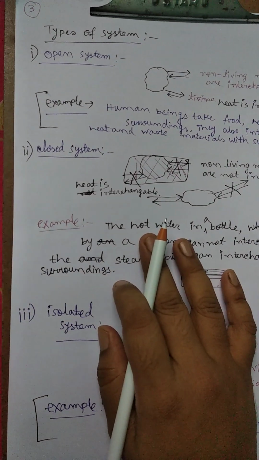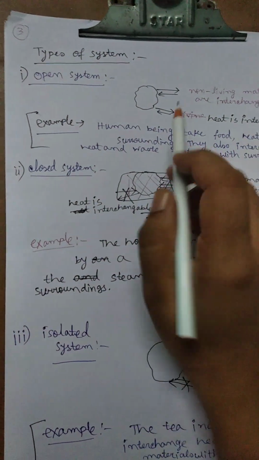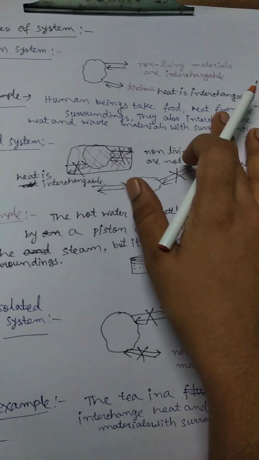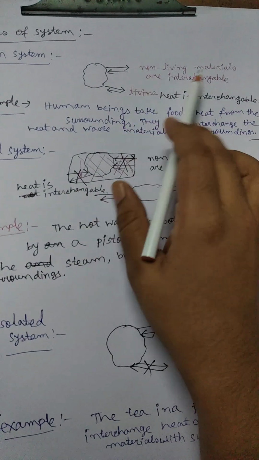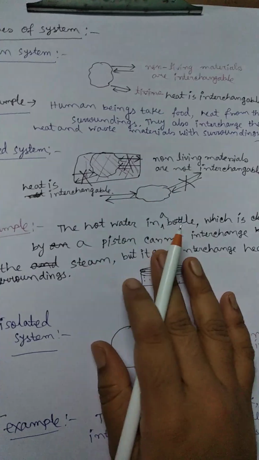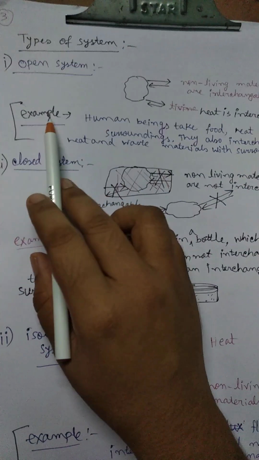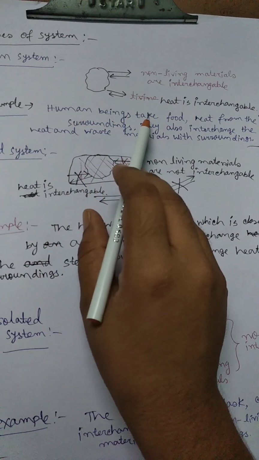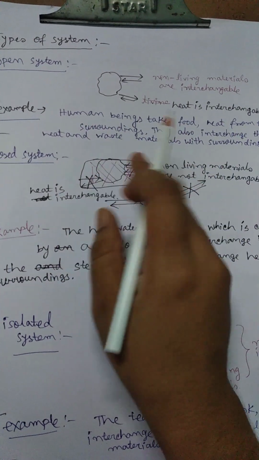Now I shall discuss the types of the system. It is an open system. Open system means non-living materials are interchangeable and also heat is interchangeable. One example is human beings take food and heat from the surroundings.